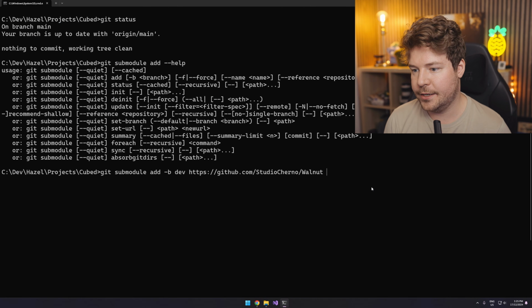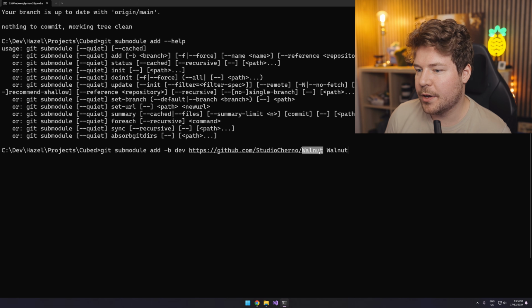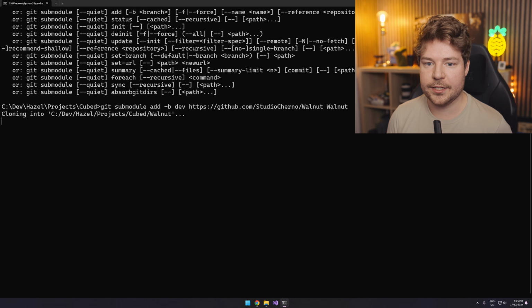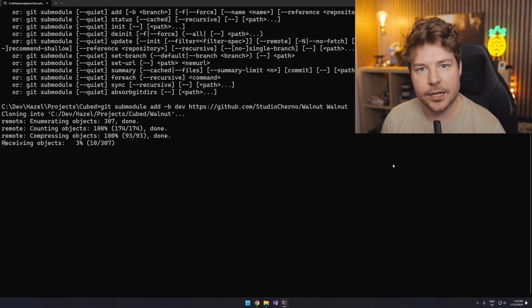So let's go ahead and just type in Walnut. I think it would have done that anyway because the name is Walnut. And again, we are adding the dev branch specifically here as a submodule. Let's hit enter and hopefully this will work out. So git submodules in general, if you don't know what they are, I recommend you do some reading. I might leave a link below which explains what it is, but basically it's just a way to reference another repository from your repository.